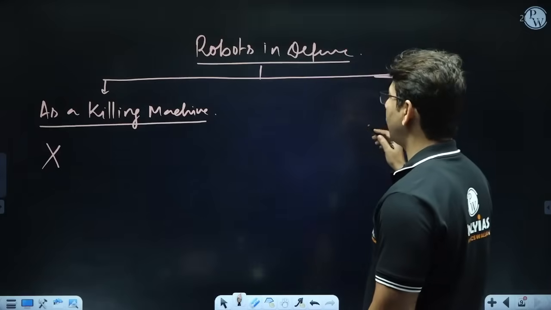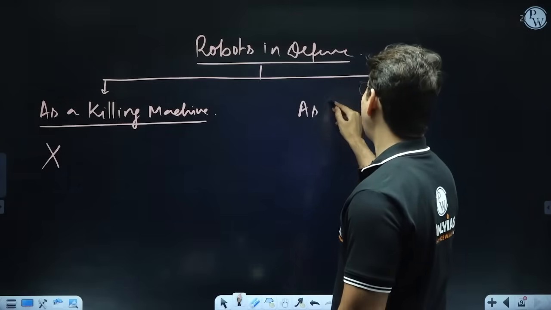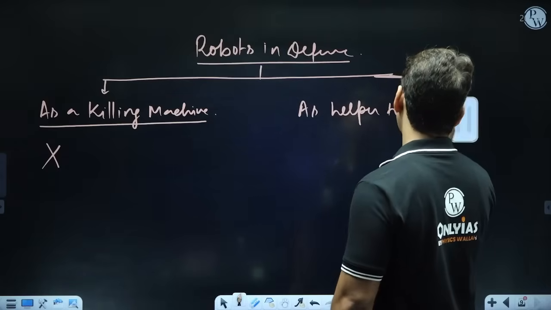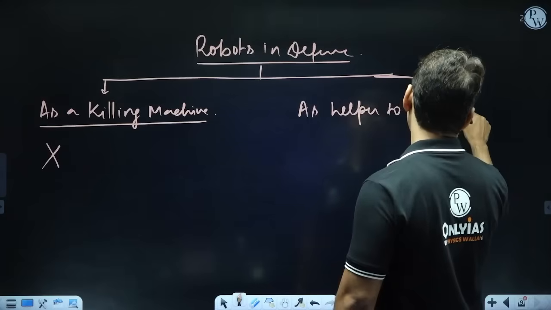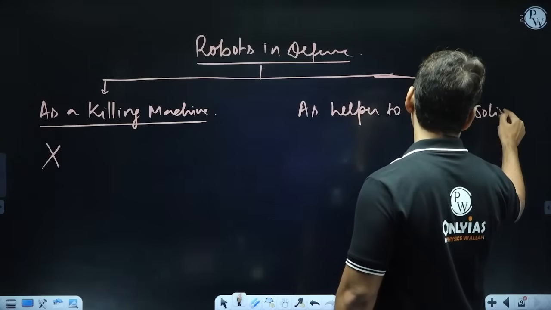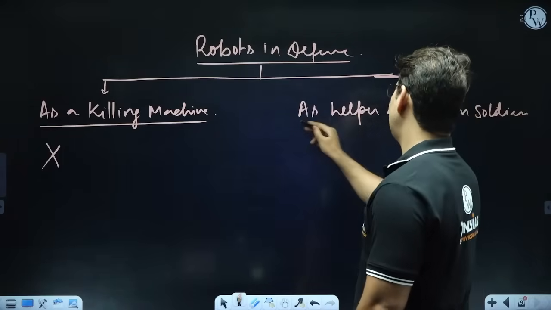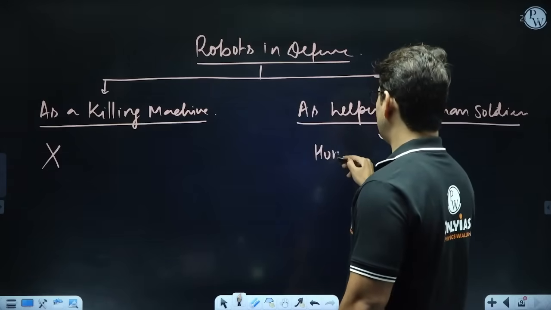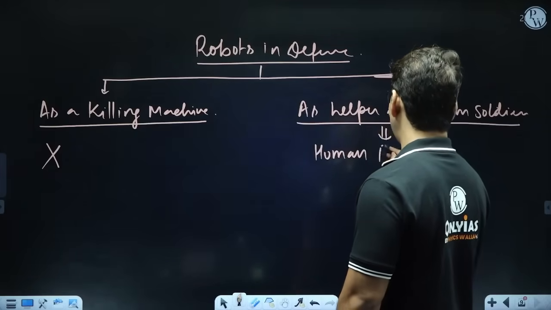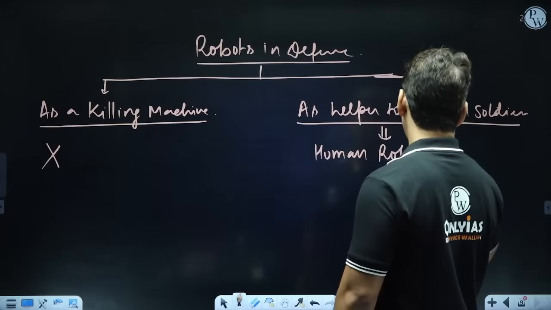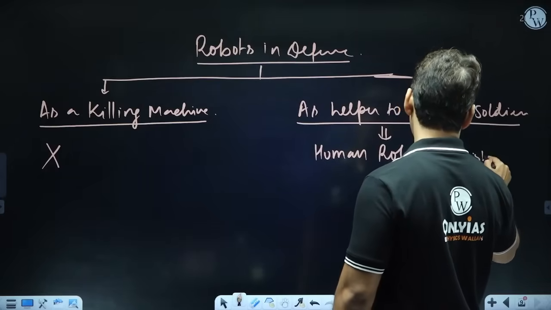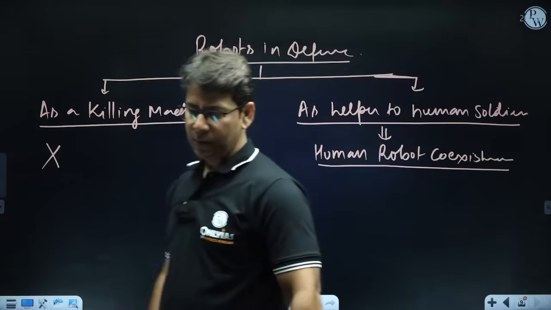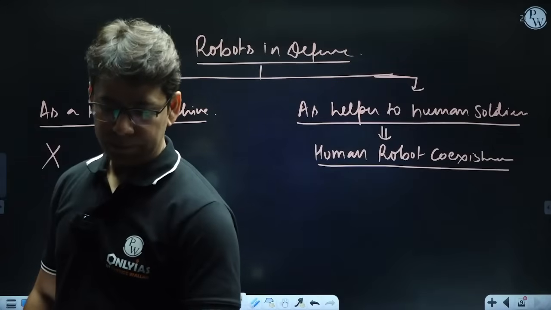What we can think about is a robot as a helper to soldiers, to human soldiers. That means it will be a kind of human-robot coexistence. So we can explore that principle of human-robot coexistence. The other one is something which won't look good, right?